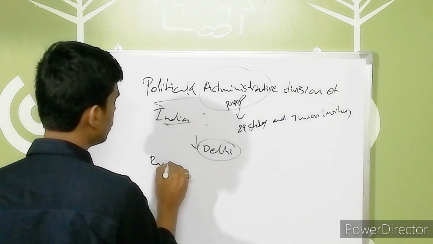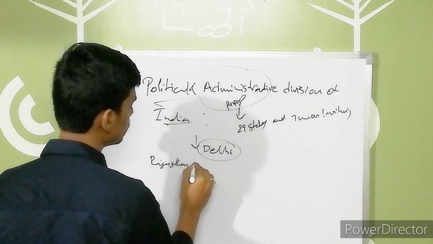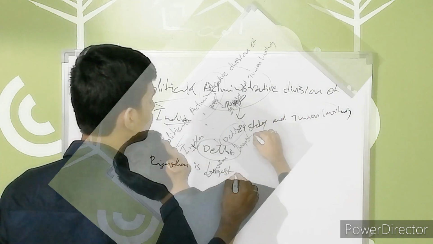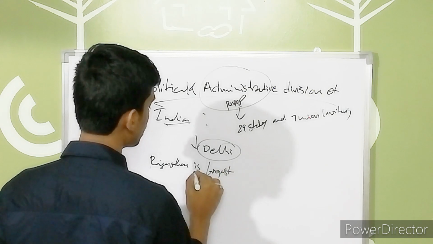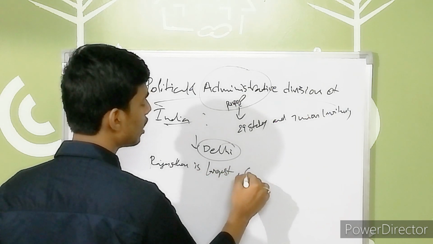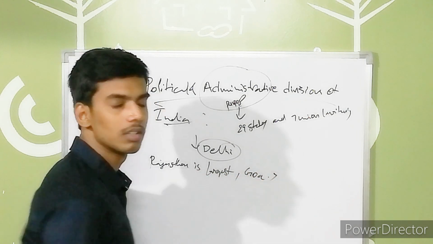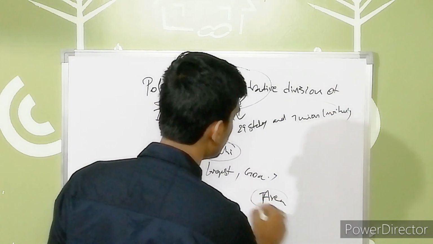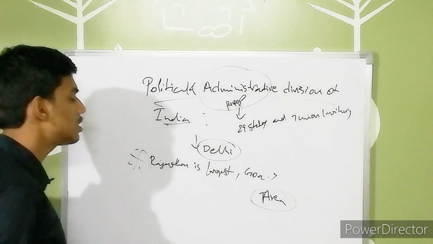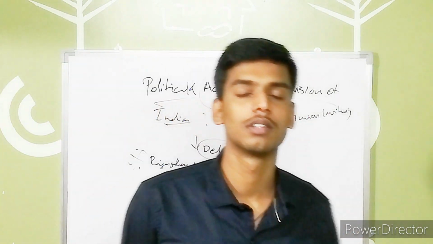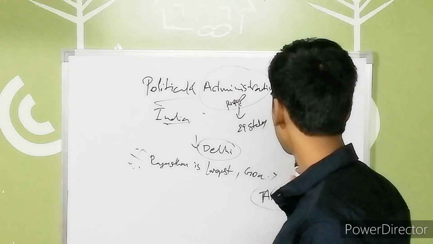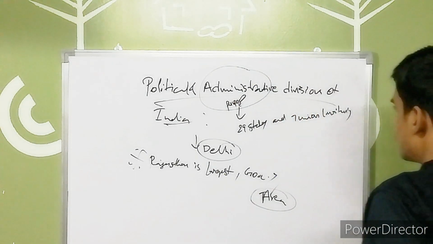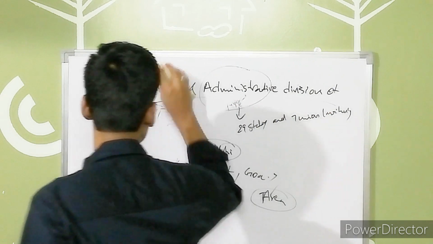Rajasthan is the state which is the largest, and Goa is the state which is the smallest when you are talking in terms of area in our country. Very important thing, guys. Rajasthan is the largest and Goa is the smallest in terms of area. So this is the major classification of the political and administrative divisions of India.